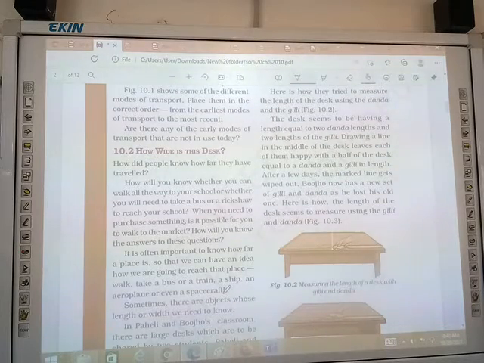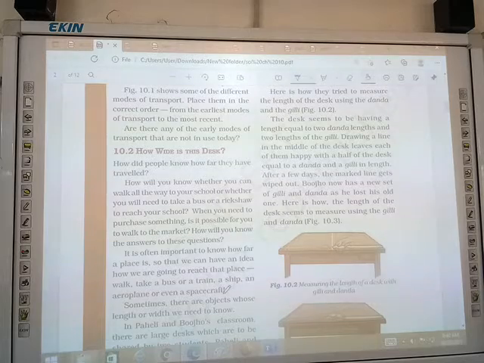So how wide is this desk? You are seeing the desk in figure 10.2. He is asking how wide the desk is. How big, how wide could it be? So how did people know how far they had traveled? How did they know how much distance they traveled?